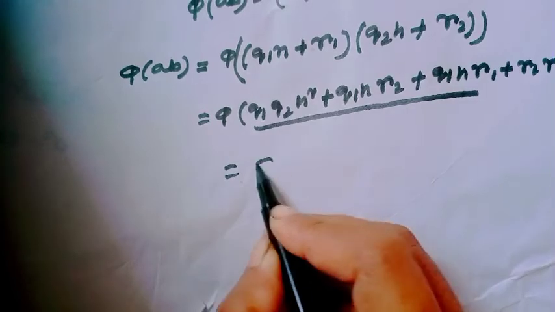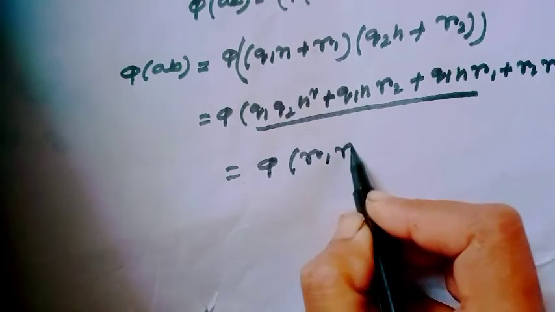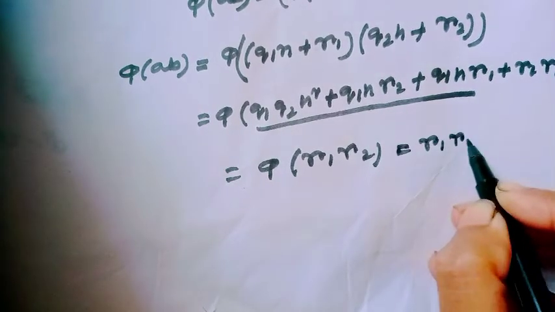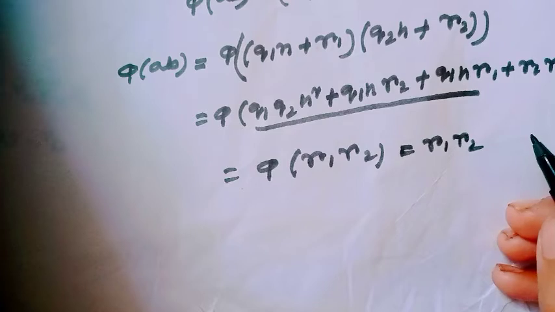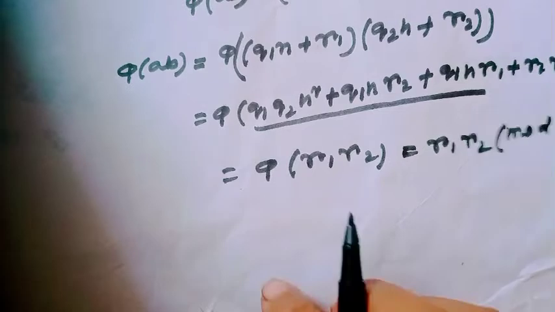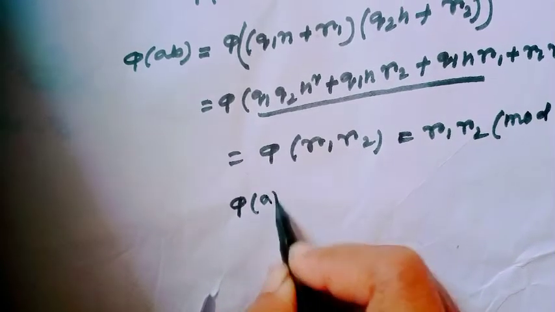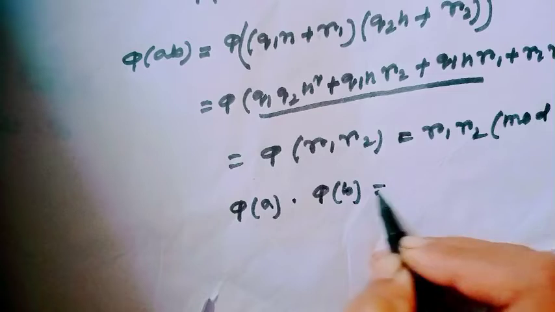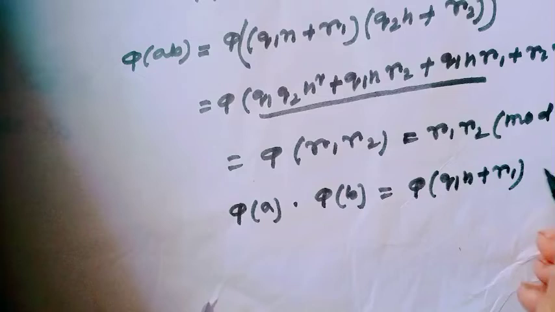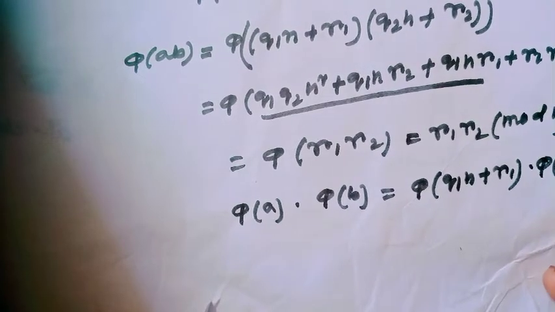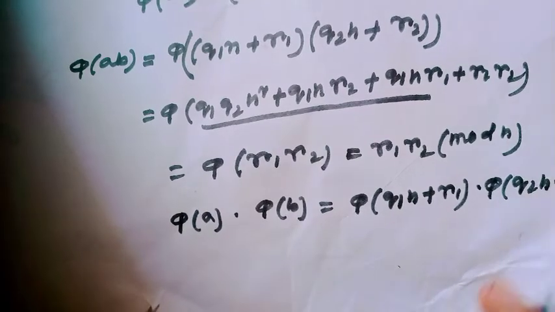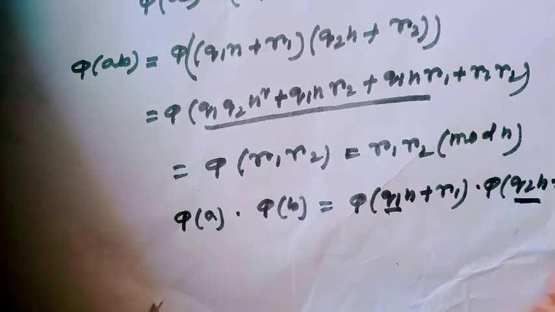So this is equal to just phi of r1 r2, which is obviously equal to r1 r2, and which can be greater than n, so here we have to apply modulo n. And phi of a times phi of b would be phi of q1 n plus r1 times phi of q2 n plus r2, and these parts are obviously equal to 0.